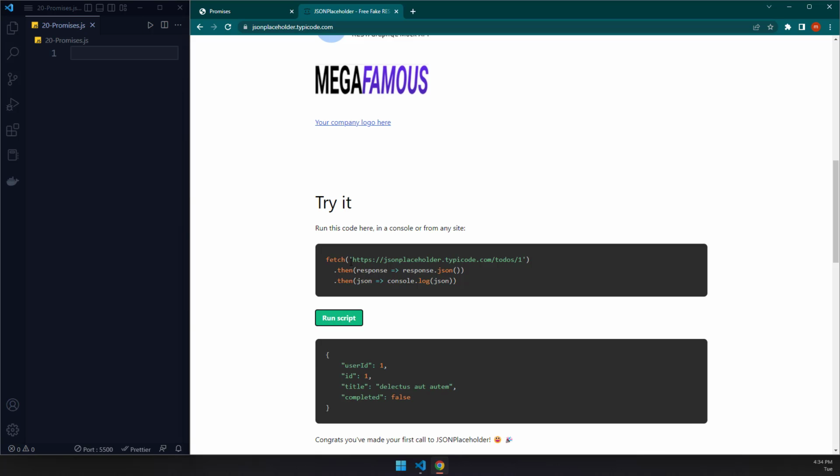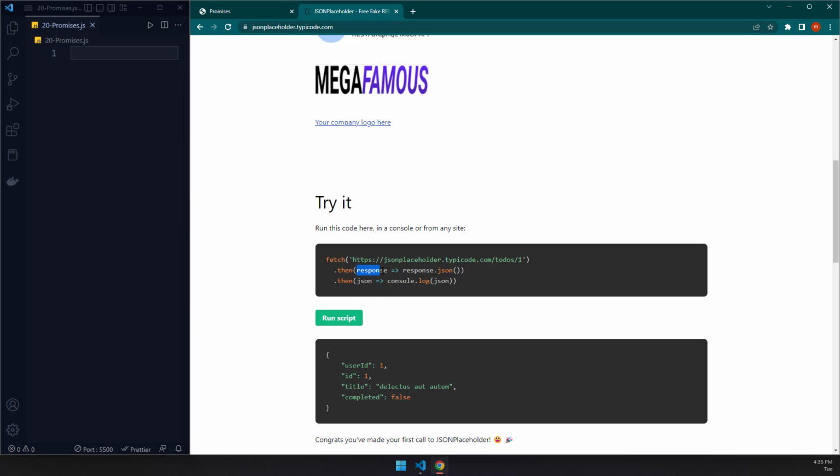What does it return? First, we need to dissect what it is. Now, it is a fetch function, and it does exactly what it sounds like. It fetches something from the server. So this is the URL from which it is going to fetch some data for us. It is jsonplaceholder.typicode.com/todos/1, the first to-do. And when you run this script, it is going to give you exactly this in the browser.